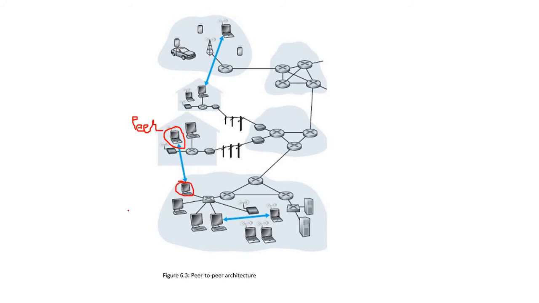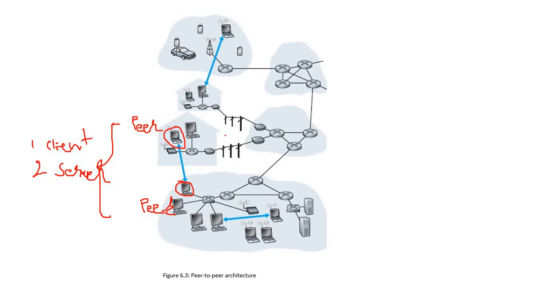This thing is also known as a peer. Out of these two peers, anyone can work as a client and anyone can work as a server. So in this case, one should be the client and the second one should be the server.